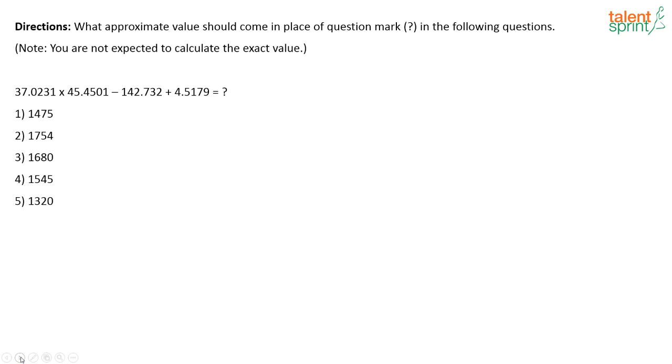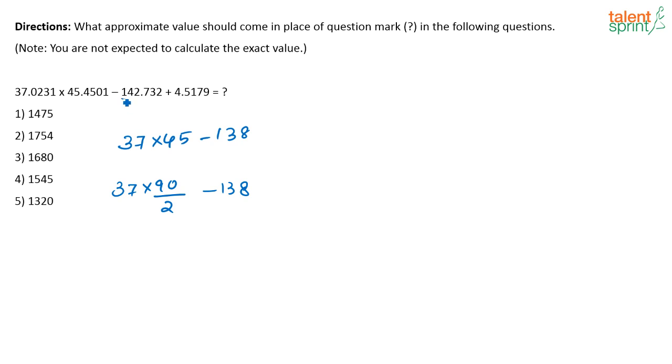Here, how will you solve this? Again, here you have to approximate. Remember, you can approximate; they have given that in the question itself. So what you have to do is 37 into 45 minus 138. One thing that you can do is 37 into 90 divided by 2. 37 into 90 is easier to solve, right? Then divide by 2 minus 138. Or you can directly multiply 37 into 45. Whichever way you find it easier, do it that way.